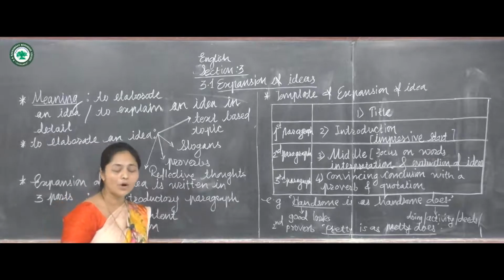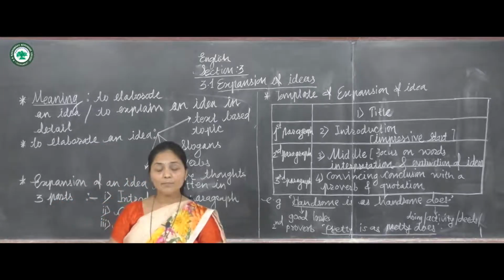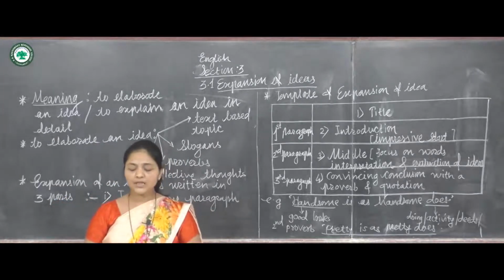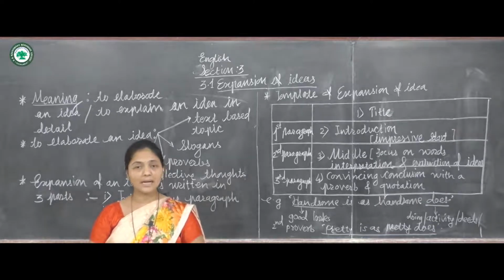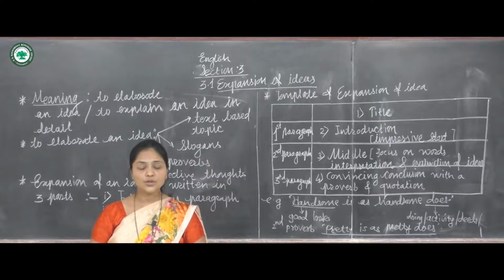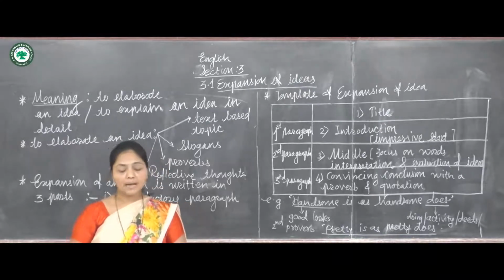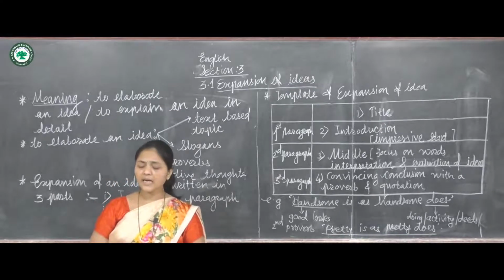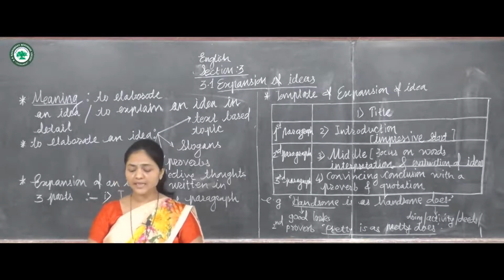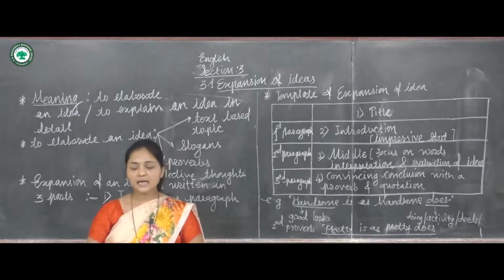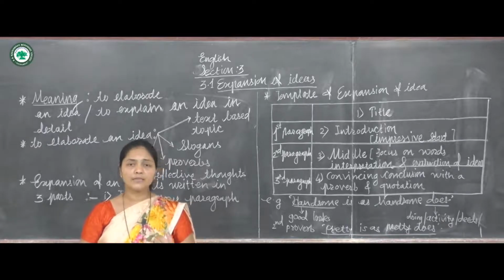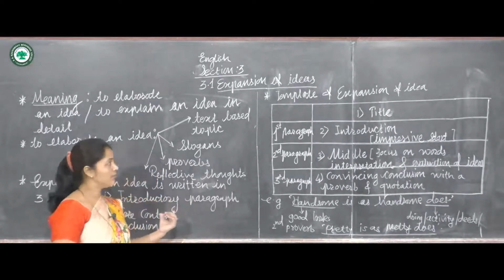Now next we come towards the conclusion. Conclusion is to sum up or end up. So in the summing up paragraph, at the end we need to sum up suitably and properly with a strong and relevant point. The use of a proverb is appropriate at the end, with a meaning similar to the sentence given in the topic sentence. So these are some points that I have given to you.